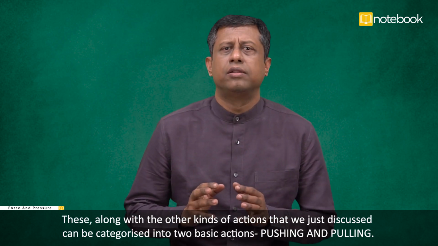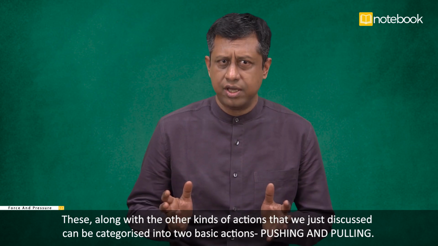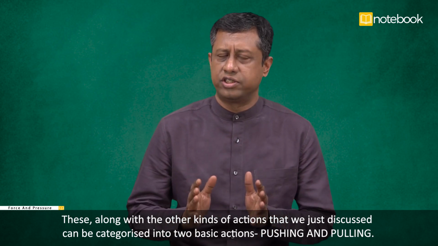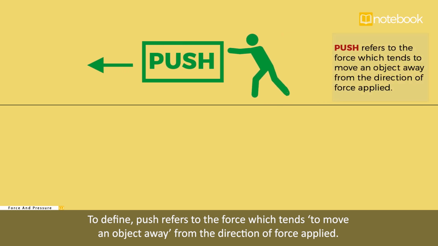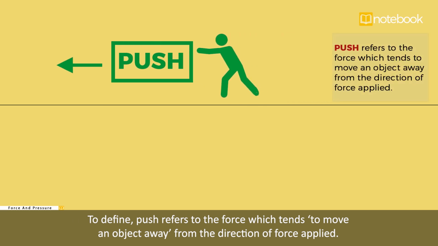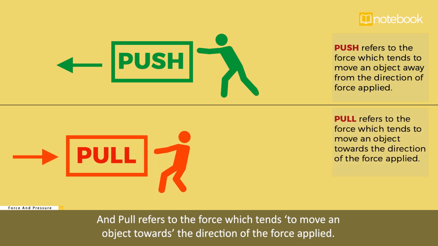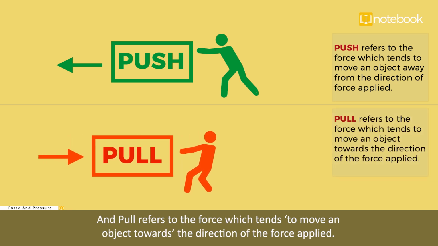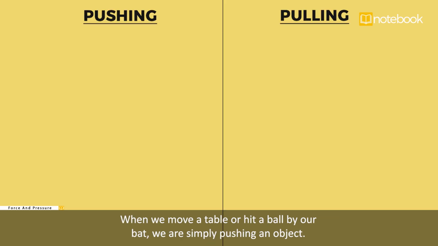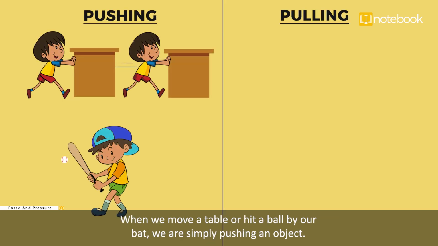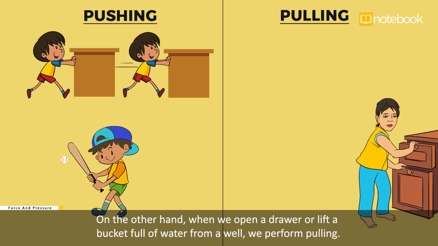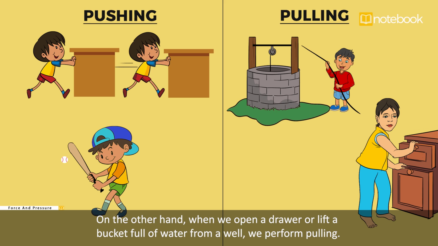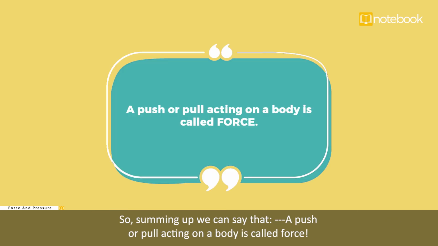These, along with the other kinds of actions that we just discussed, can be categorized into two basic actions, pushing and pulling. To define, push refers to the force which tends to move an object away from the direction of force applied, and pull refers to the force which tends to move an object towards the direction of the force applied. When we move a table or hit a ball by our bat, we are simply pushing an object. On the other hand, when we open a drawer or lift a bucket full of water from a well, we perform pulling. So summing up, we can say that a push or pull acting on a body is called force.